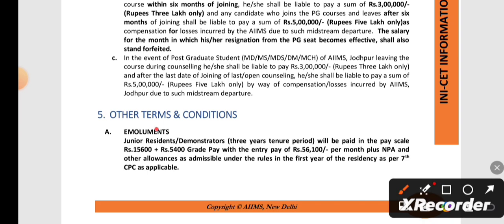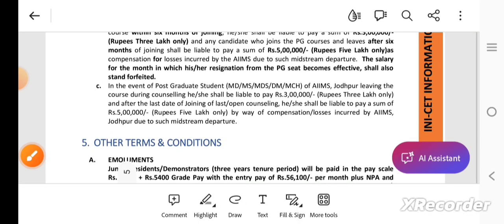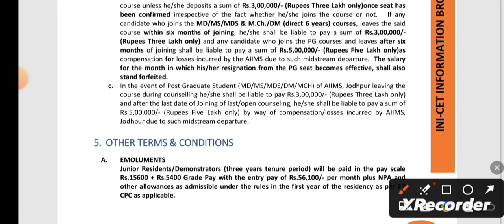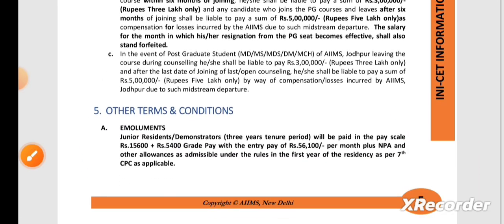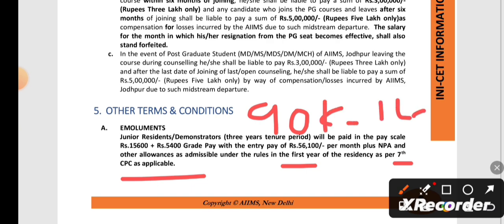And regarding the amount of stipend that you're going to get, that is around 56,100, along with 15,000 and some 5,400 grade pay. The stipend which they are going to give is as per 7th CPC as applicable. Somewhere around 90k to 1 lakh if you are living in hostels.